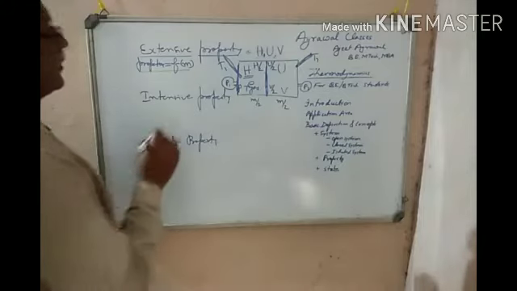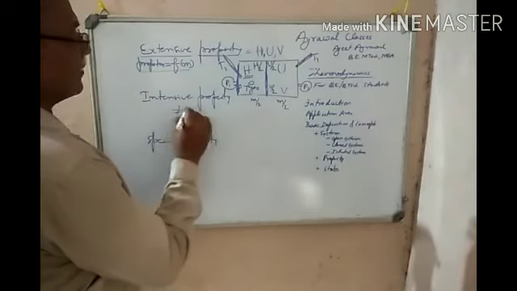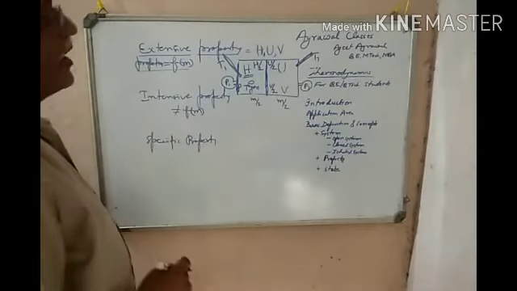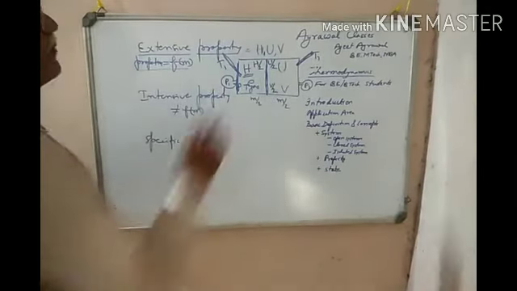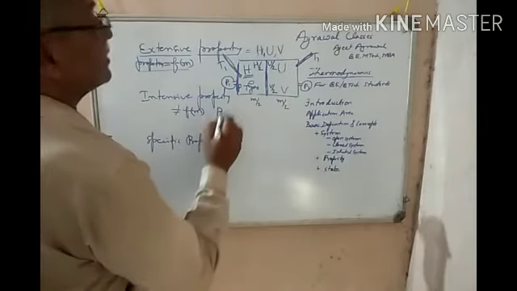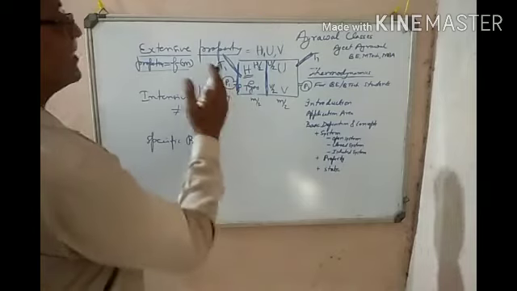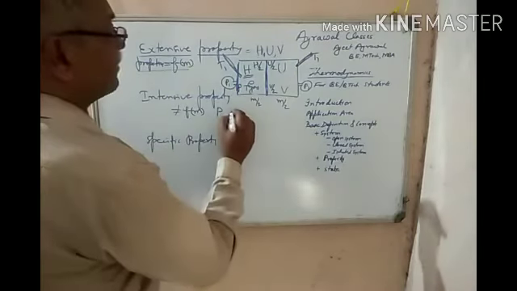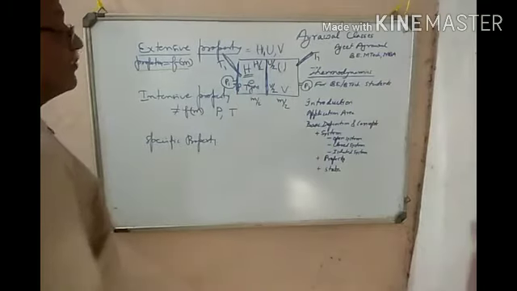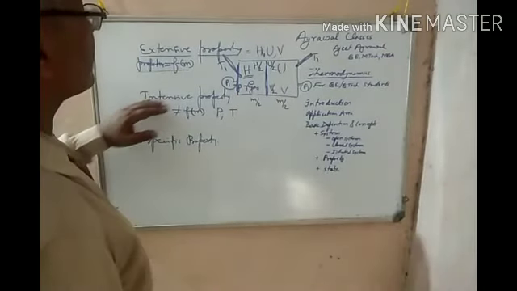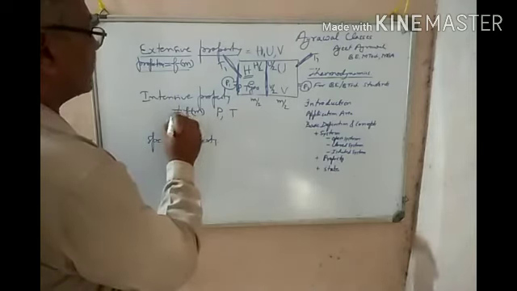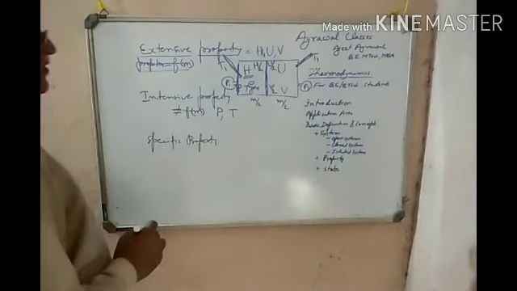Next, intensive property. Intensive properties are the ones which are not a function of mass, or which do not change as the mass changes. In the same example, we have seen two such properties. Pressure doesn't change as the mass is reduced. The pressure is still the same. The temperature is also the same, even though the mass is reduced to 50%. So these are the intensive properties, which are not a function of mass, or which don't depend on the mass.